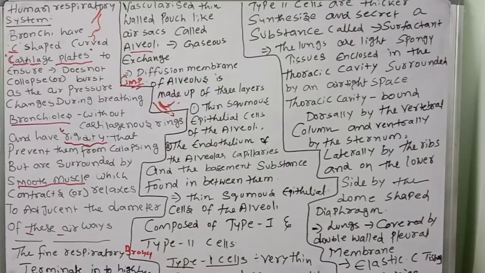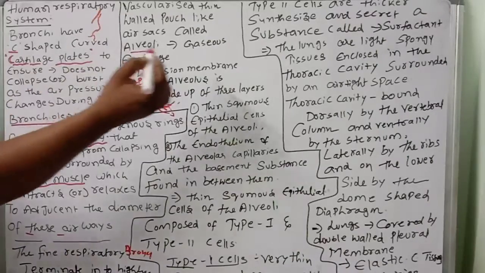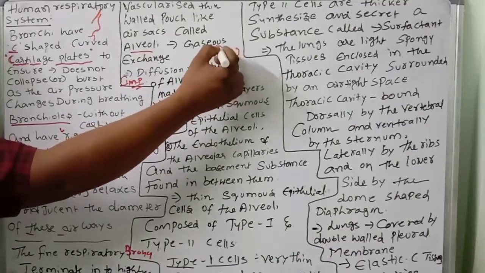The structural and functional units of the lungs, you know very well, are called alveoli. They are sac-like structures, and they are very important.